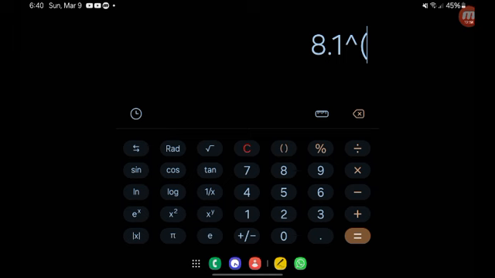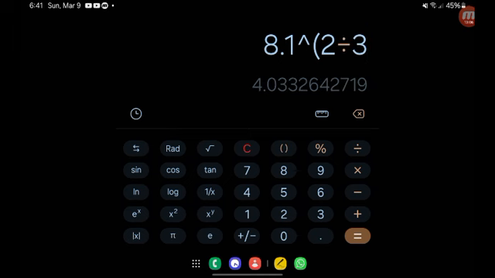Now, how do we insert 2/3 on the calculator? You can press 2 divided by 3 on the calculator. Ensure that you close the bracket. Now, be very mindful, ladies and gentlemen, that in the event that you're not getting the 4.03 as instructed in the video, you may need to insert a bracket.